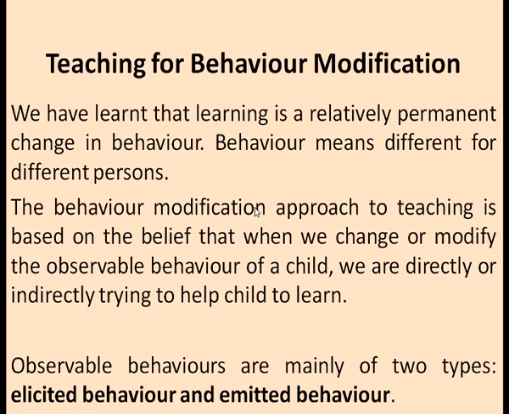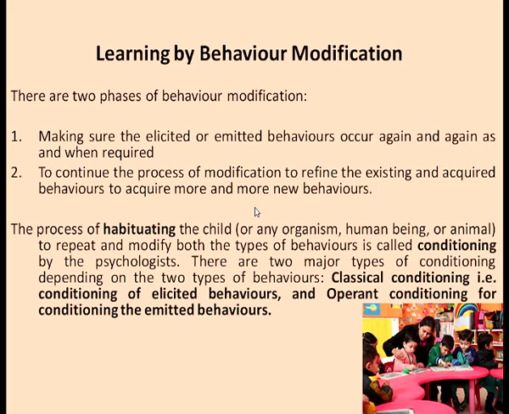The behaviors that are observable are mainly of two types: elicited behavior and emitted behavior. So, learning by behavior modification, we move on further. There are two phases of behavior modification. Making sure that the elicited or the emitted behaviors occur again and again as and when required, and secondly, to continue the process of modification to refine the existing and acquired behaviors to acquire more and more new behaviors.